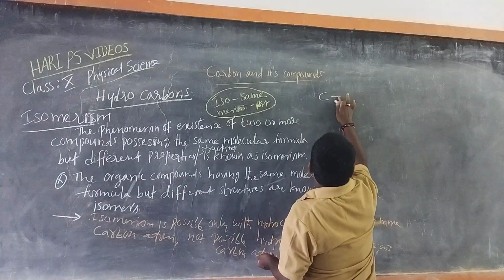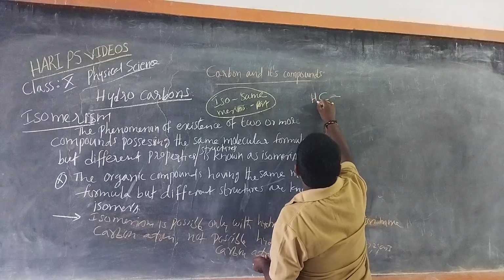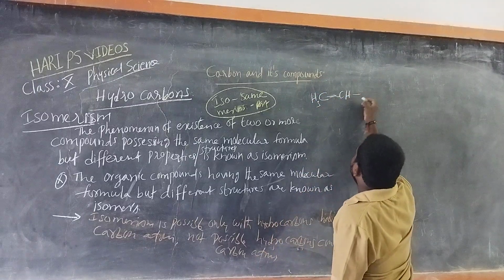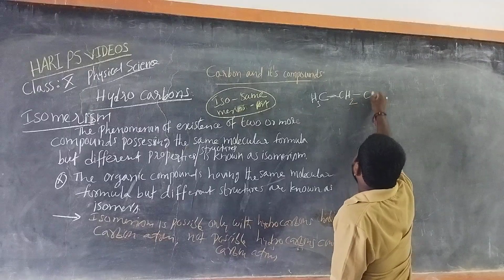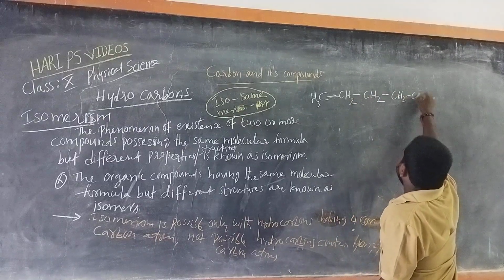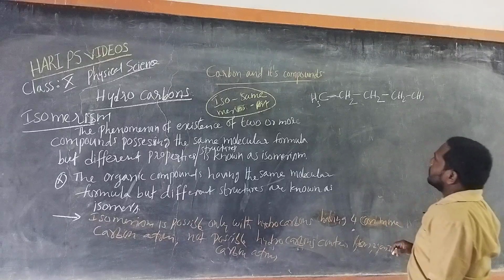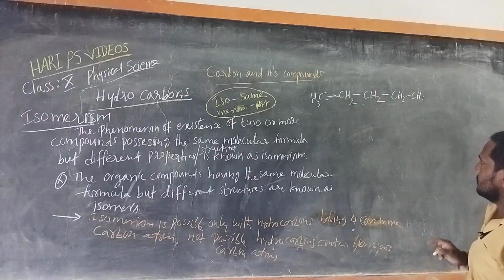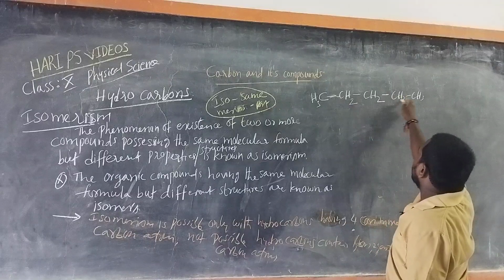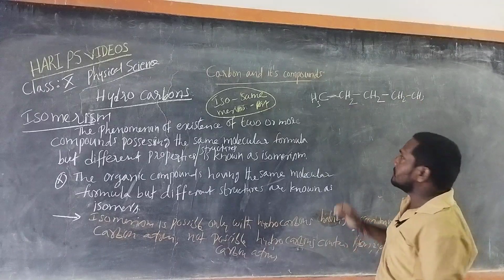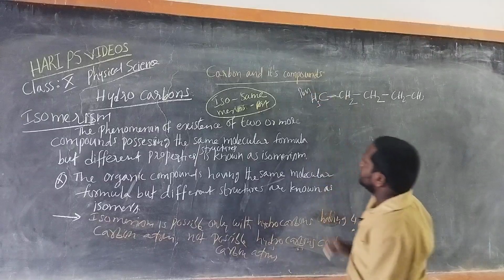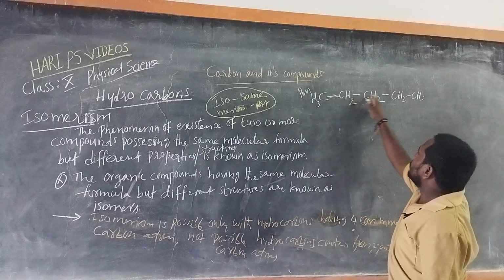CH3, CH2, CH2, CH2, CH3. 1, 2, 3, 4, 5 carbons. 5 carbons, what you can write is penta.